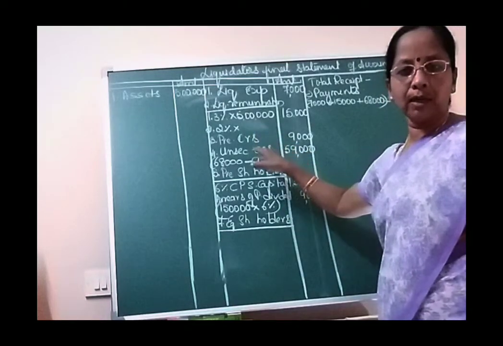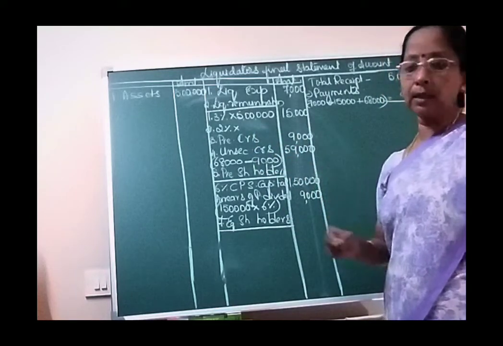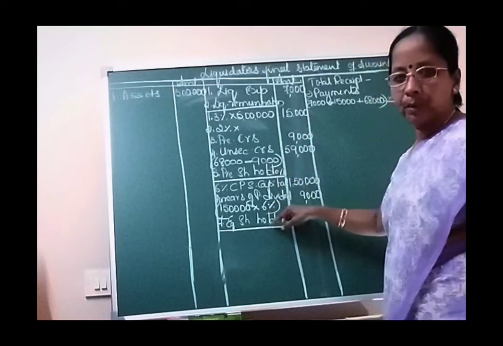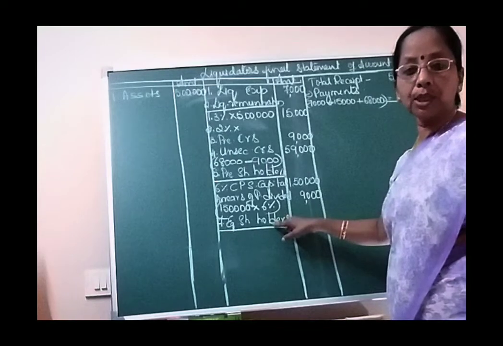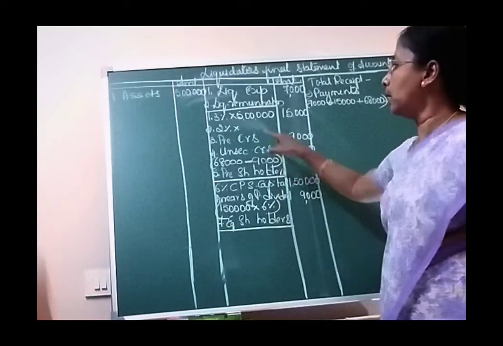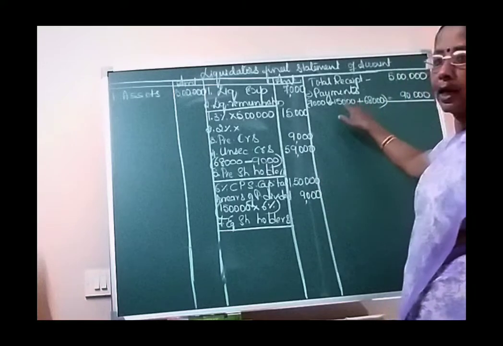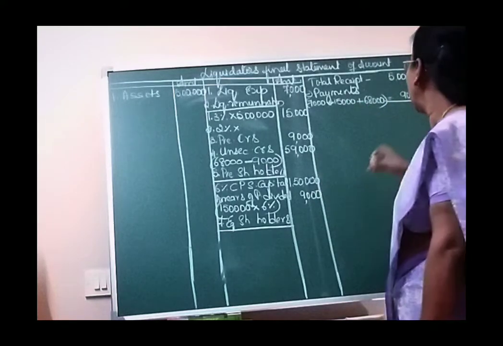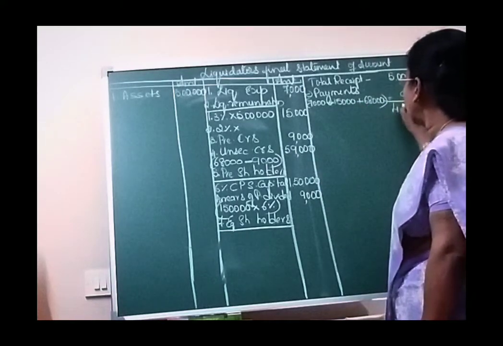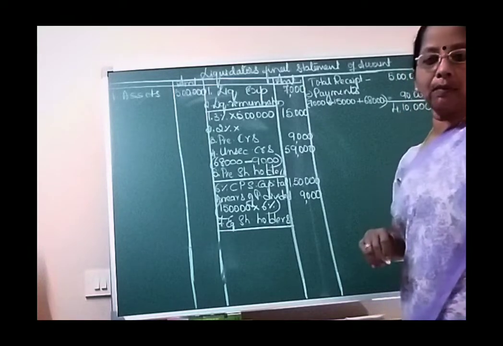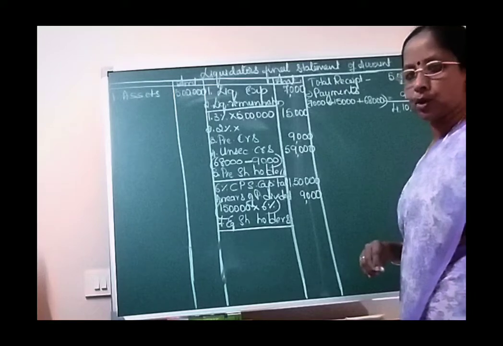So that means 2% will be paid on both together. Preference share capital and equity share capital together, we are paying 2%. That is why these payments I have not taken for deduction here. Now at this stage, the amount available to the liquidator is 4,10,000.